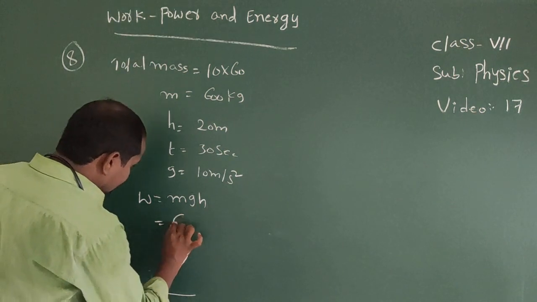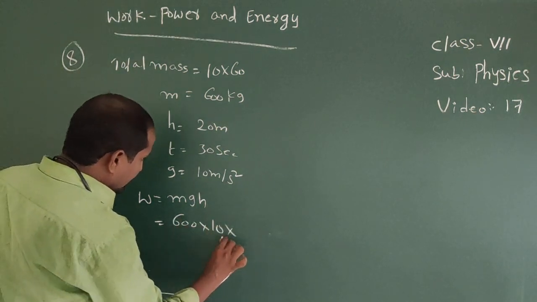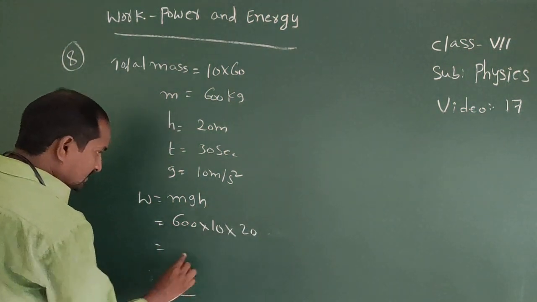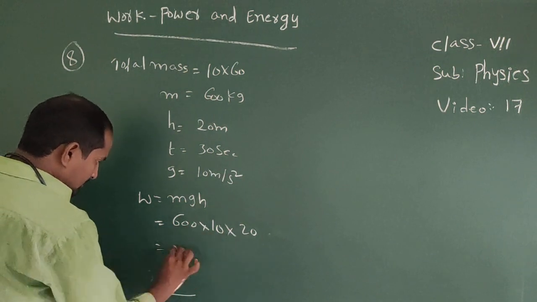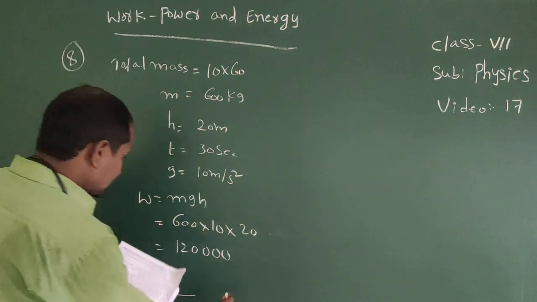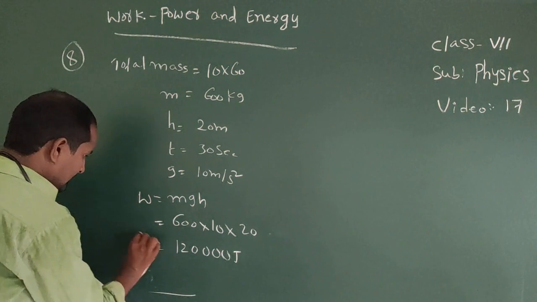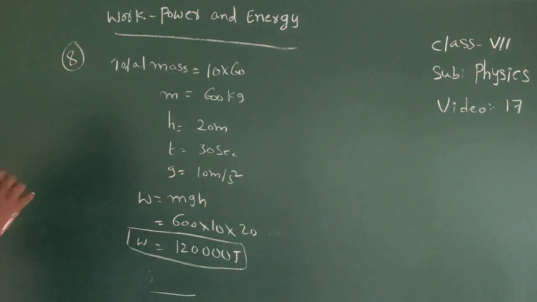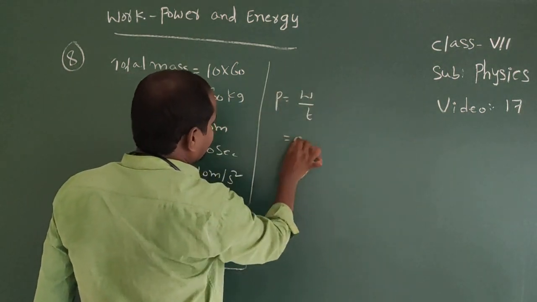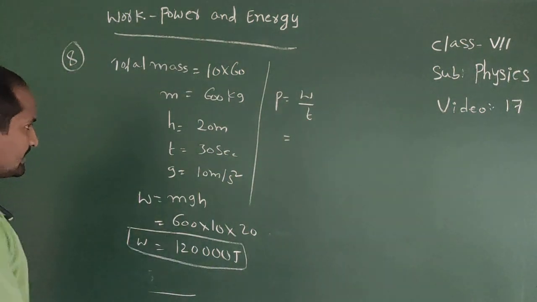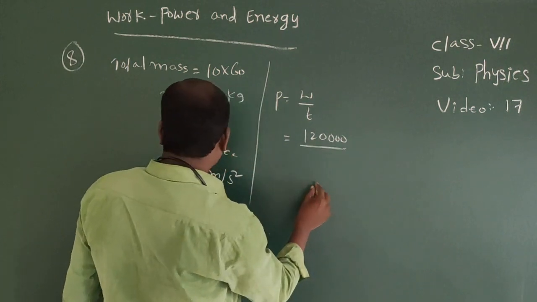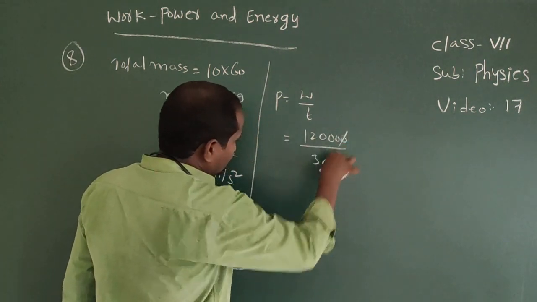m equal to 600 into 10 into height, that equal to 20. So that equal to 6 into 2, 12, 1,20,000 joules. It is the work done. Now power P equal to work done by time. So work done 1,20,000 by time 30. So 0 0 you cancel.